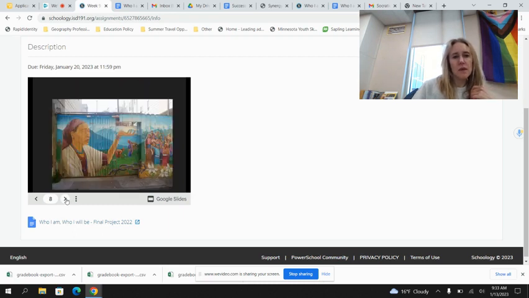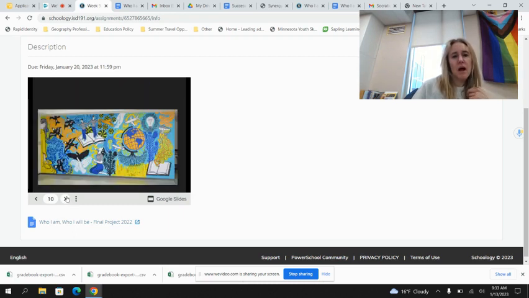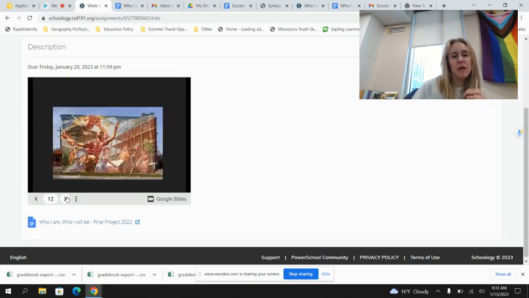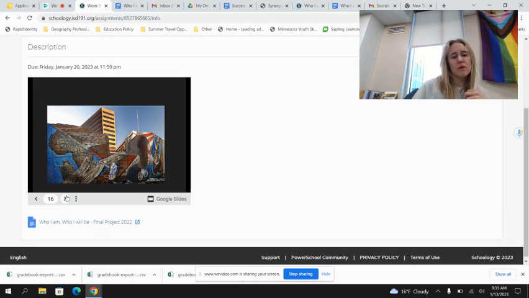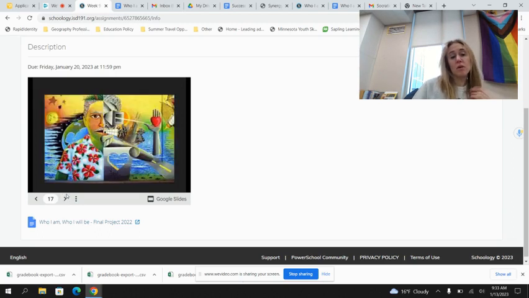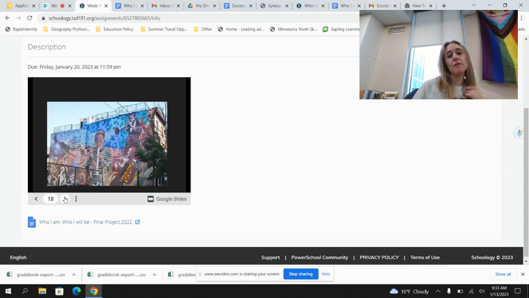Here's a mural. Here's a mural. So you can kind of take a look through those murals. Obviously, they're super creative. They're super open to interpretation. So for those of you who are really creative, feel free to use some of the ideas in here to show how you are going to transition from who you are today into your future self.